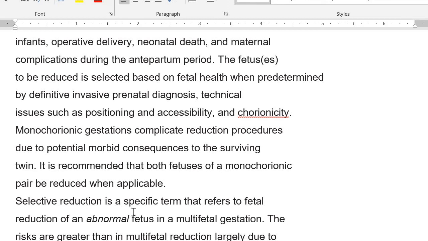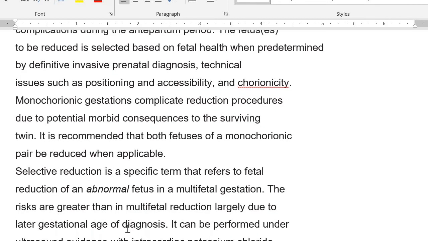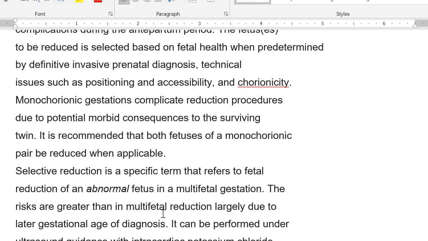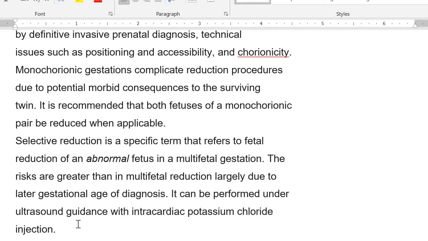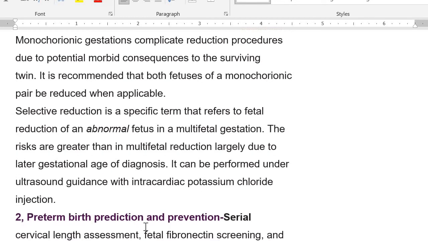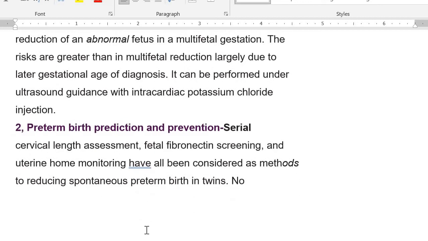Selective reduction is specific, and basically it will reduce the abnormal fetus in a multifetal gestation. The risks are greater than in multifetal reduction, largely due to the later gestational age of the diagnosis. It can be performed under ultrasound guidance with intracardiac potassium chloride injection.